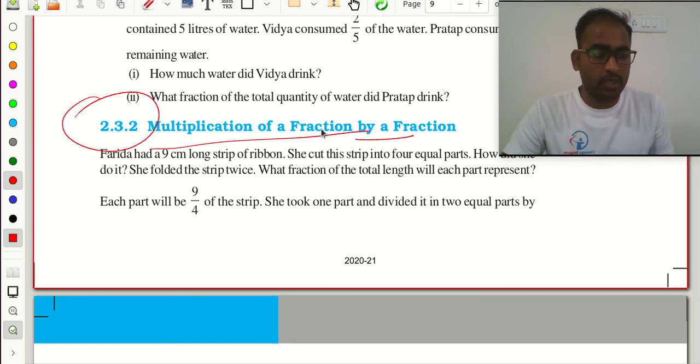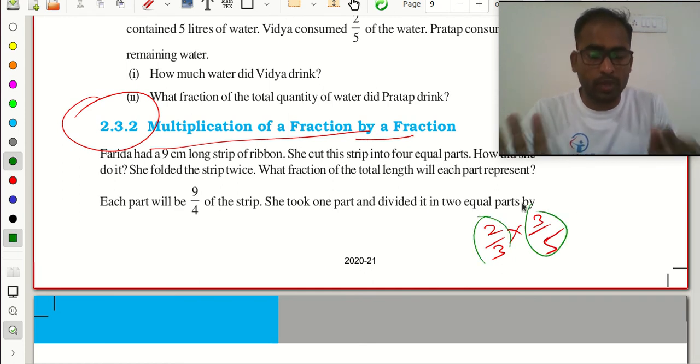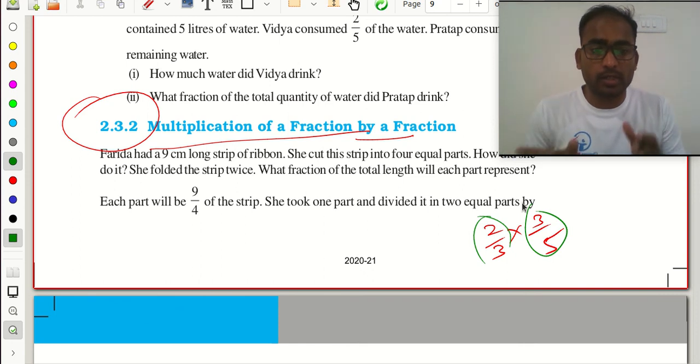And next we will learn about the multiplication of a fraction by a fraction. We are having some fraction, 2 by 3, multiplying with 3 by 5. These are the two fractions. Now how to multiply these two fractions?